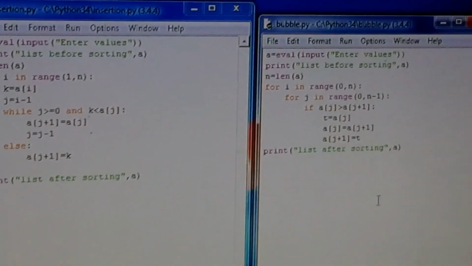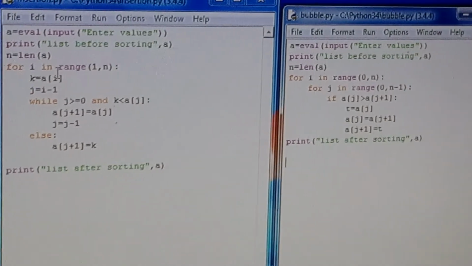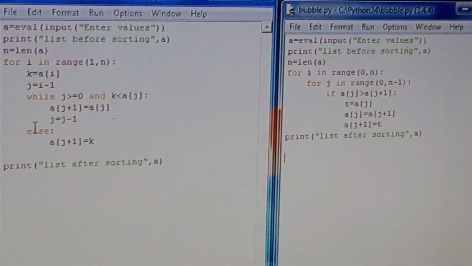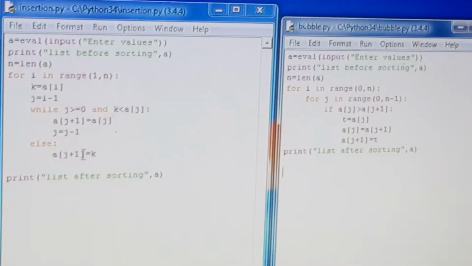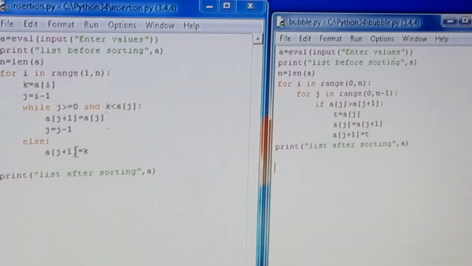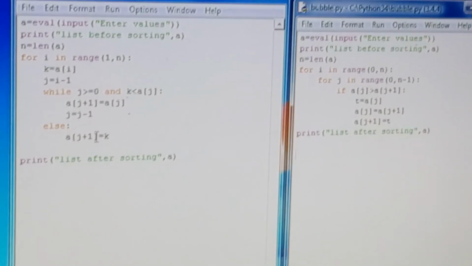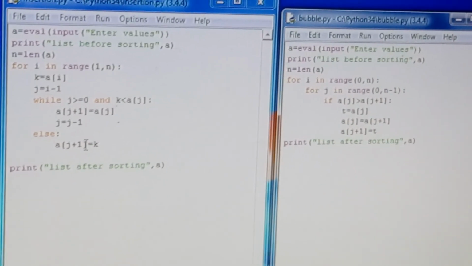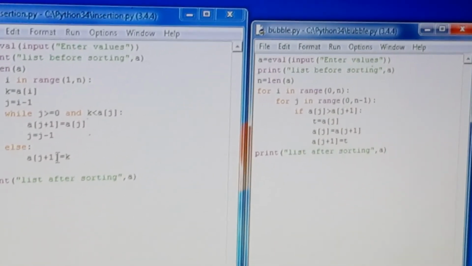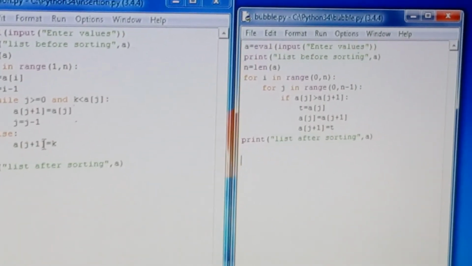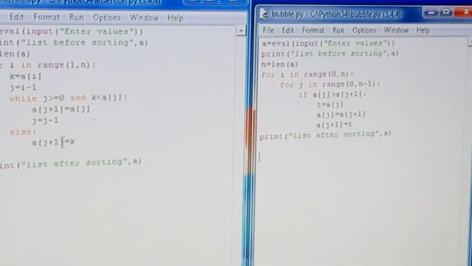You can compare the difference between here and here. There are 2 loops here. One is for picking the element and one is for the comparison. When the comparison is performed, then the replacement will be performed. This is all about sorting in bubble sort and insertion sort, and it is the completion of the topic Python revision tour. In the next turn I will give some assignments on the basis of loops, dictionary, list, tuples and sorting, and I will start a new topic which is new for you. Thank you.